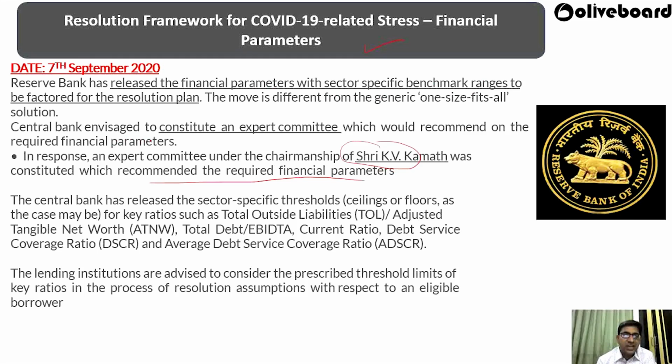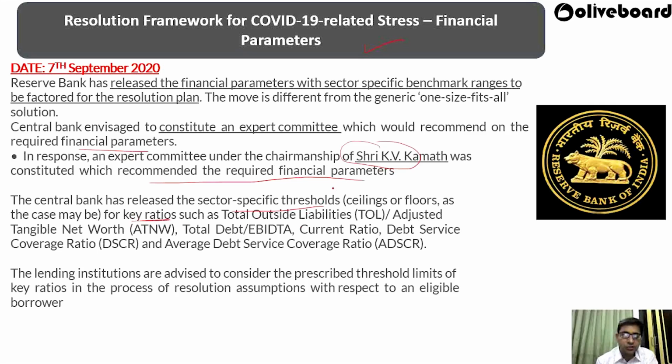The central bank envisaged constituting an expert committee which would recommend the required financial parameters. This expert committee was under KV Kamath ji. The central bank has released the sector specific threshold ceilings or floors, as the case may be, for the key ratios.